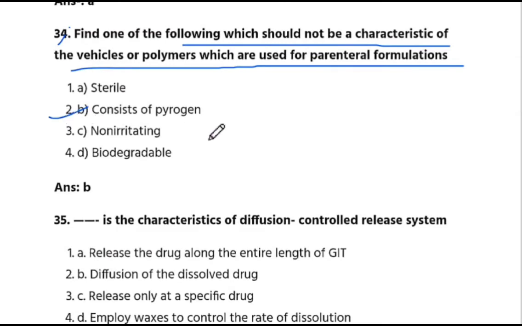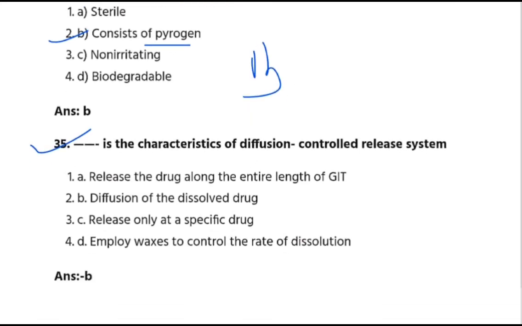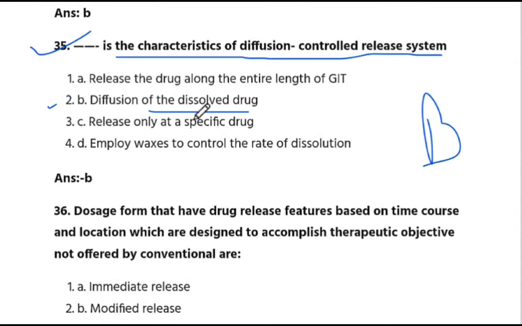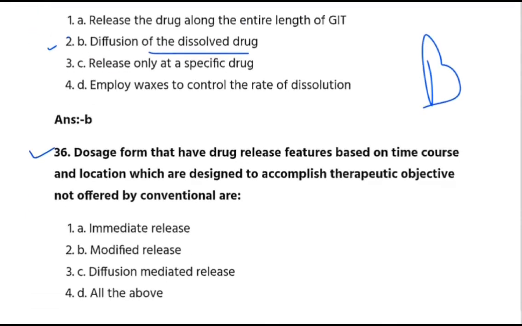The answer is B. Consist of pyrazole. Next, question number 35. Diffusion of the dissolved drug is the characteristic of diffusion control release system. The answer is B. Okay. Next is question number 36.